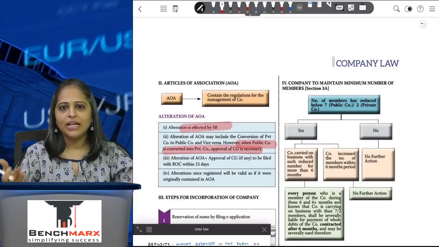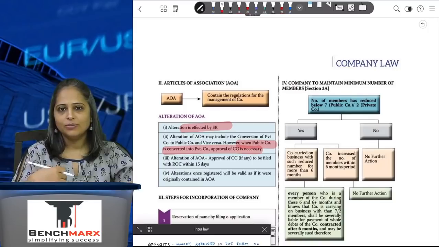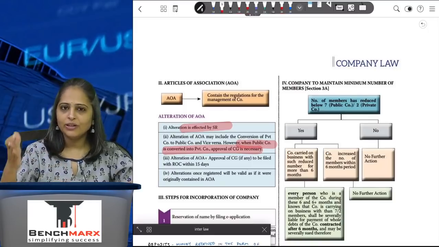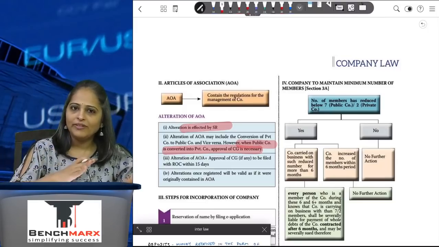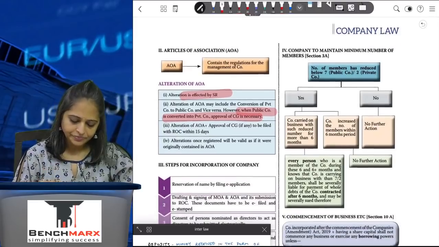Because as a public company, I may have accepted deposits from the public. If I'm a private company, I have not accepted any deposits from the public. It's to a limited number of shareholders. So if I'm converting from public company to private company, I will need central government approval. Otherwise, a special resolution is required.